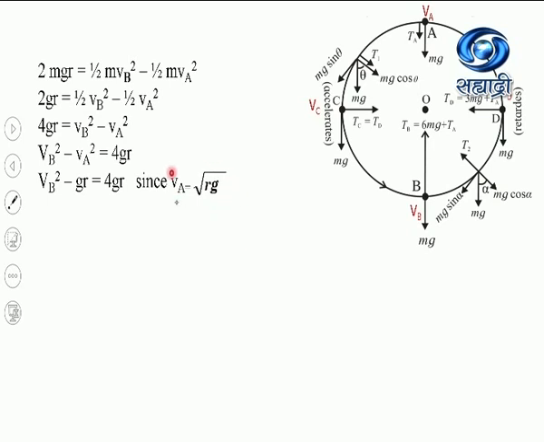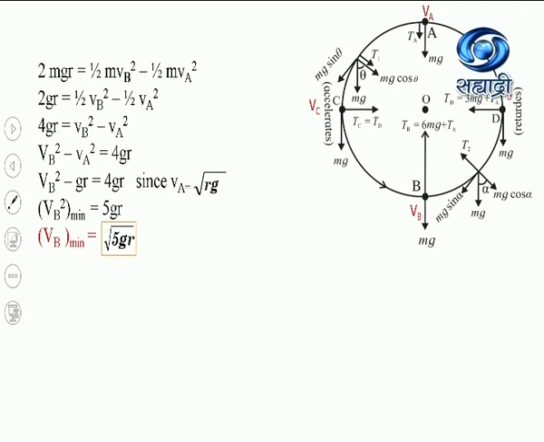Now this equation will become VB square minimum equal to 5GR, or VB minimum equal to root 5GR. So this is the value for the minimum velocity at the lowermost position of the point mass.